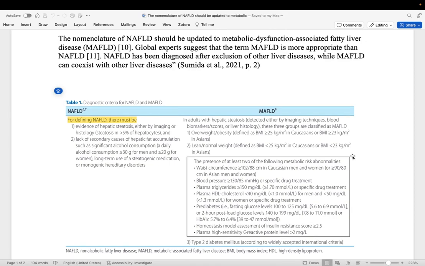A patient is diagnosed as having NAFLD when the imaging or liver histology shows hepatic steatosis, plus there must not be any other causes for hepatic steatosis like alcohol intake, viral hepatitis, use of steroidogenic medications, or monogenic hereditary disorder.